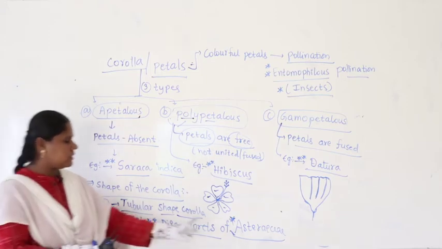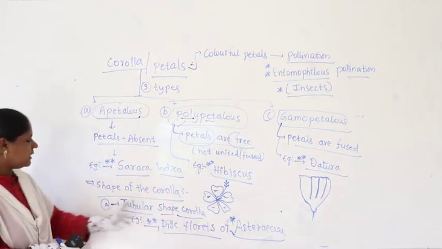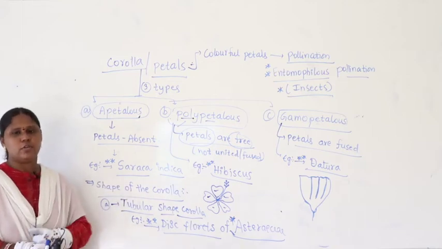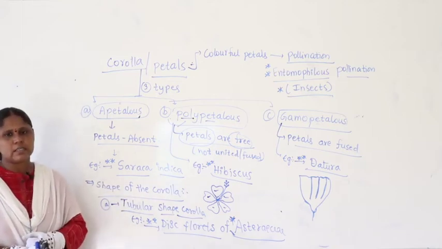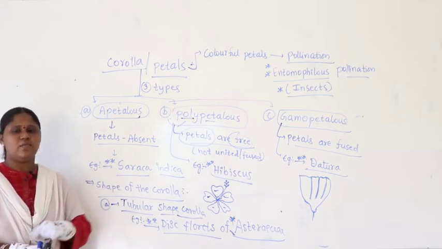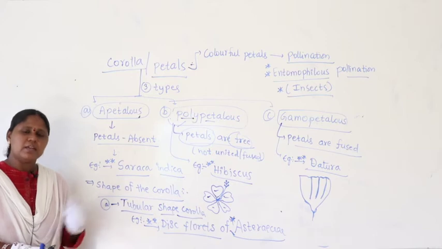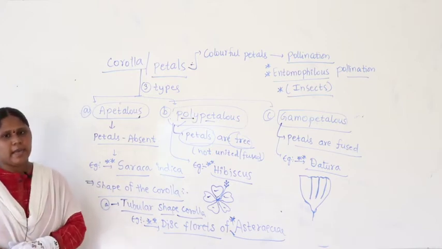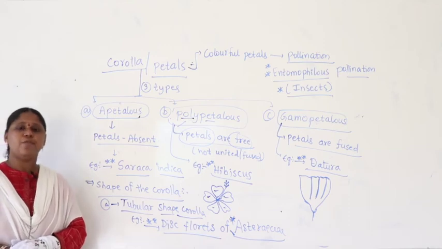Here Asteraceae members, if you remember, disc florets. Where have we discussed this earlier? In inflorescence, we studied racemose inflorescence with sessile flowers. You remember, in racemose inflorescence with sessile flowers, we studied the subcategory called what? Head inflorescence.